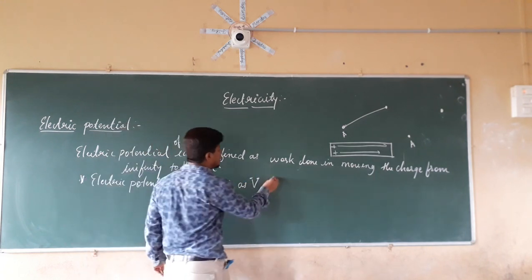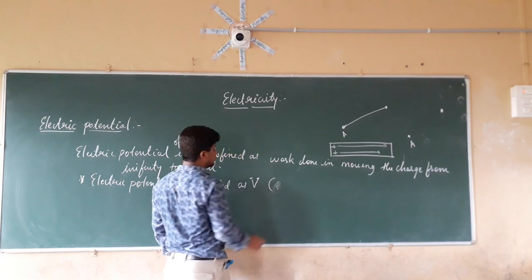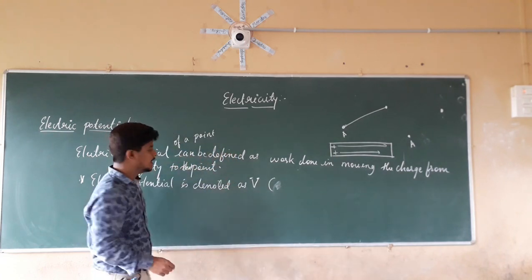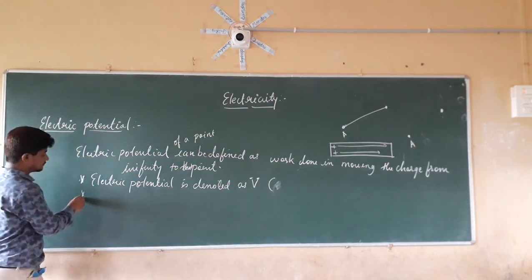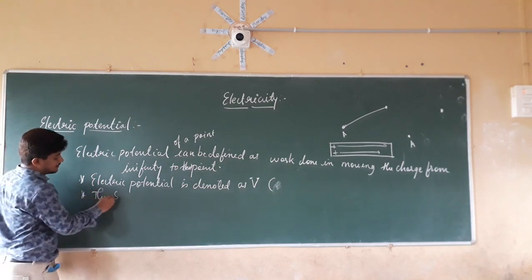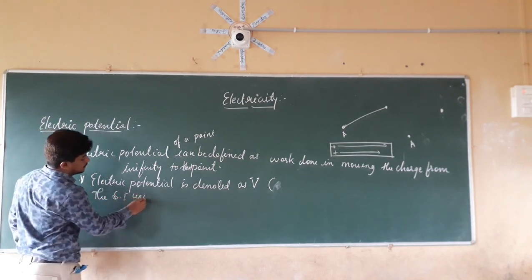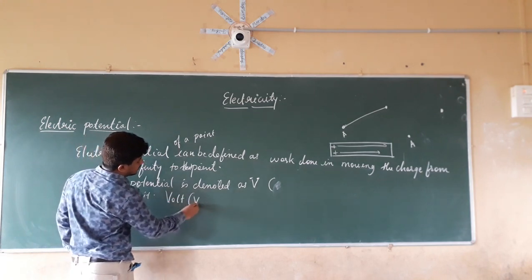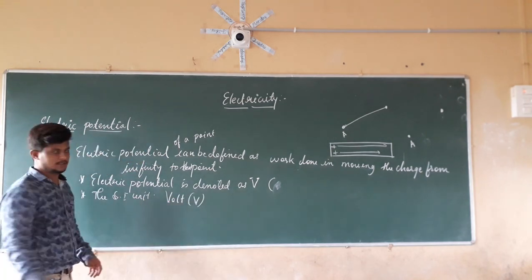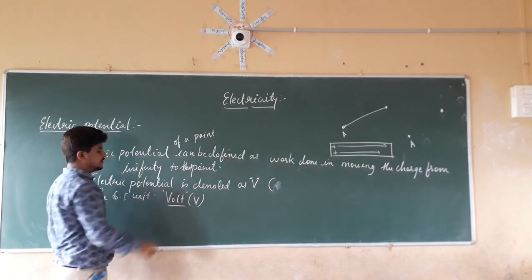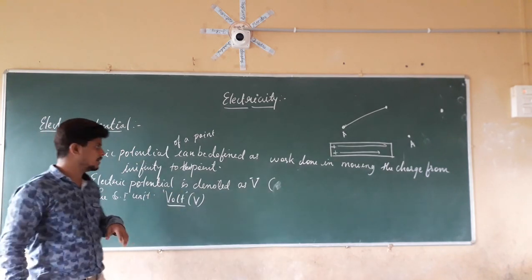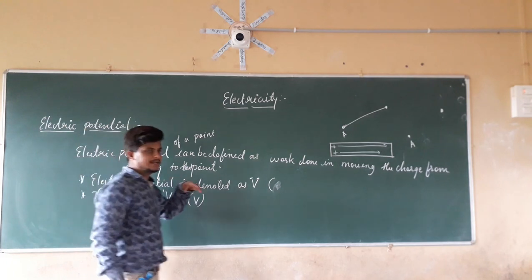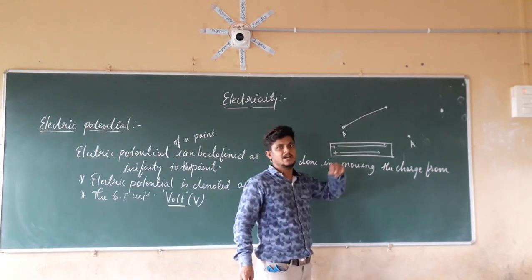The unit of electric potential is the volt, again denoted by V. It is the work done in moving the charge from one point to another point.